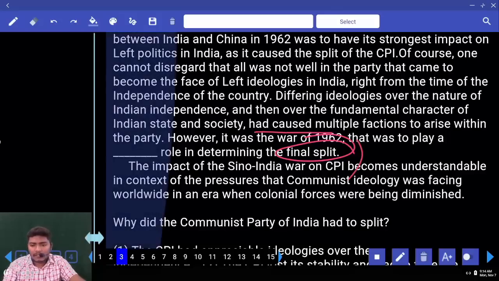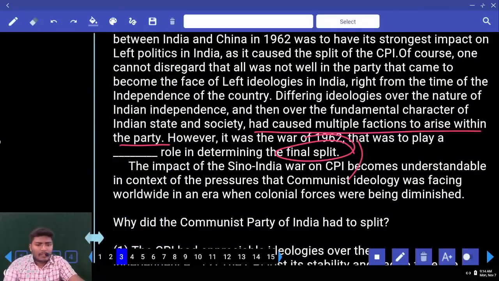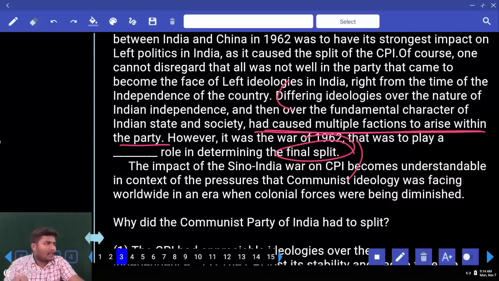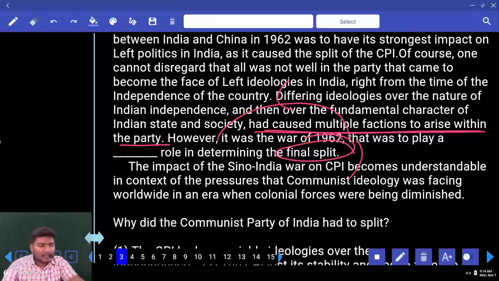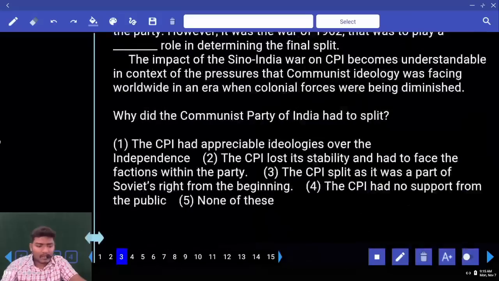Look at this. What is given there? The CPI had to face fractions within the party. That means there were separations within the party, problems within the party. So because of that reason, finally it went to the final split. There was final division. So where is that option? 1, 2, 3, 4, second one.